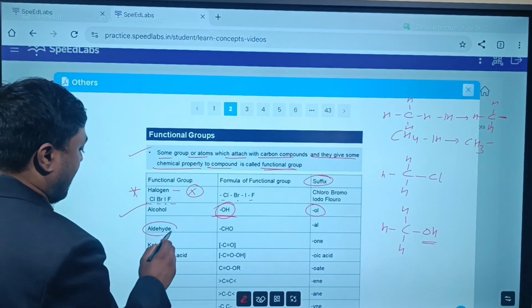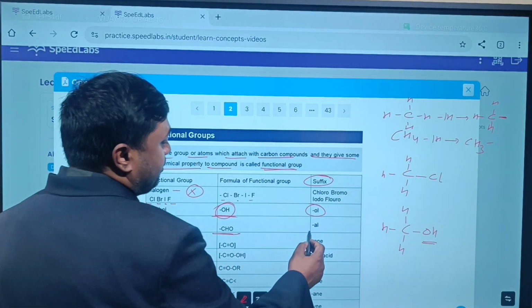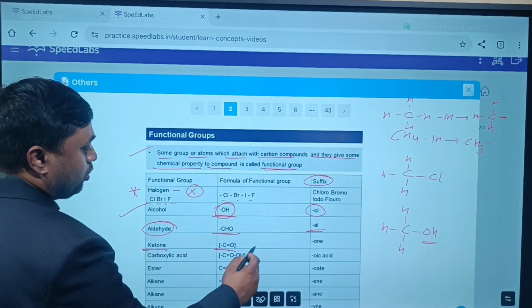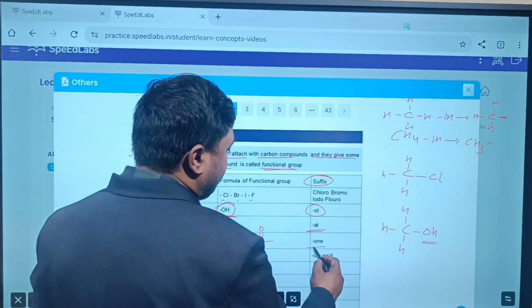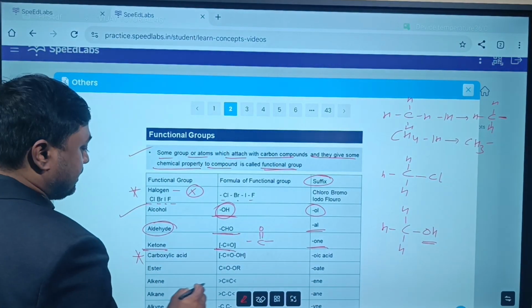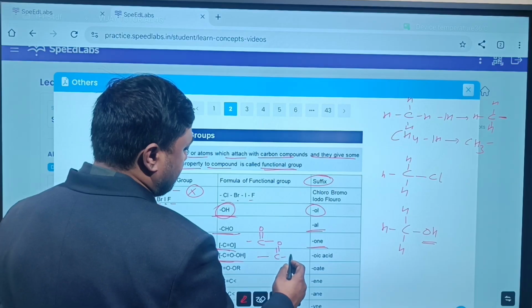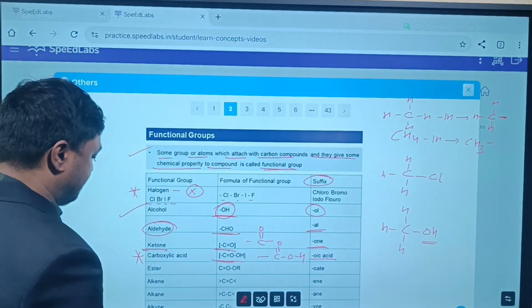Aldehyde is CHO. It is again a functional group; here we are using the suffix al. Ketone, CO; here we are using the suffix one. Carboxylic acid, COOH: we can write C double bond O, single bond O, single bond H. The suffix we are using is oic acid.